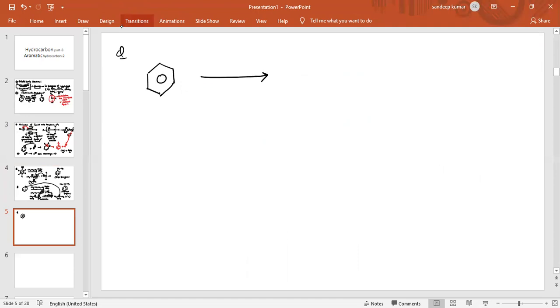The reaction of benzene with this cyclopentyl CH2Cl in the presence of anhydrous AlCl3. Now see what happens. What is the product obtained in this case? This is again a very important question. See what happens. In the first step, this is basically CH2 and Cl.